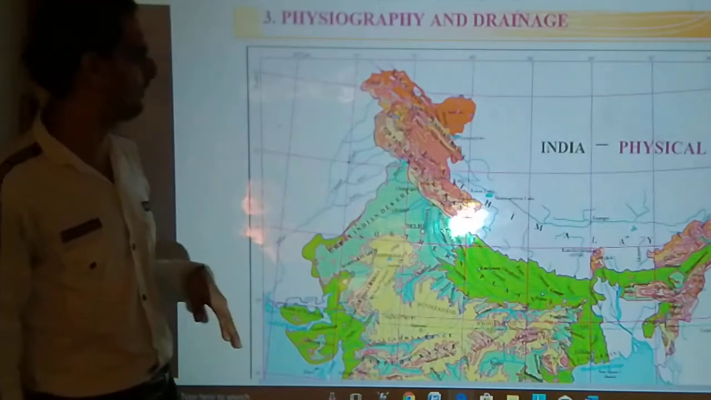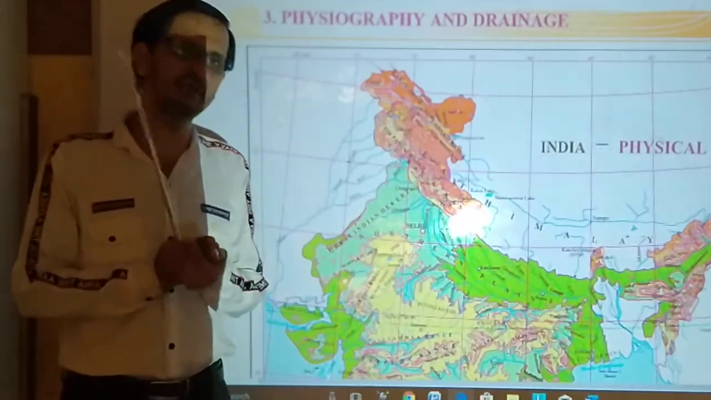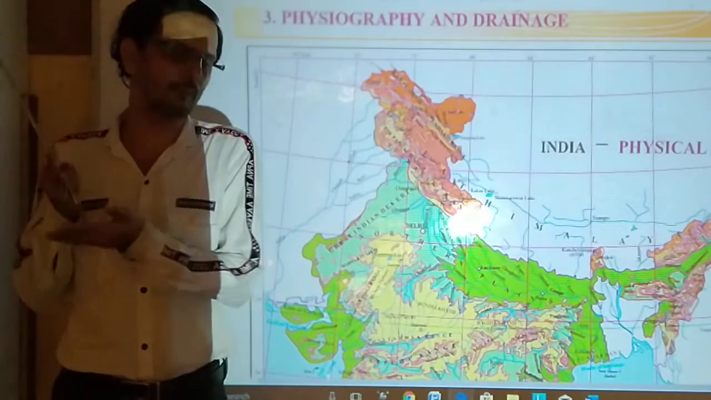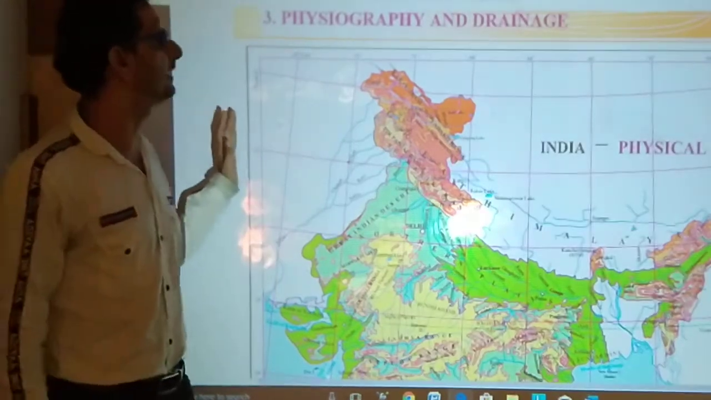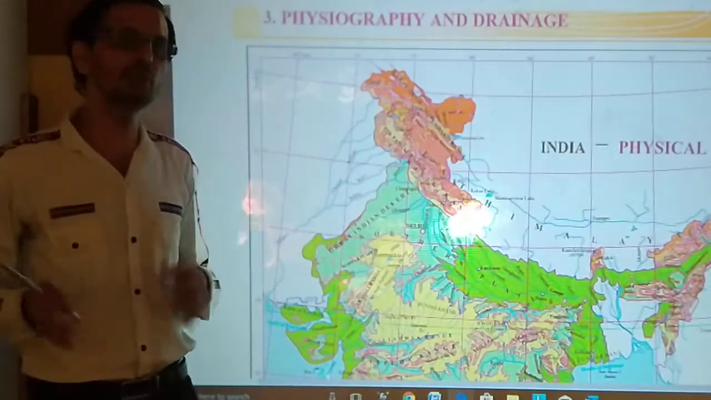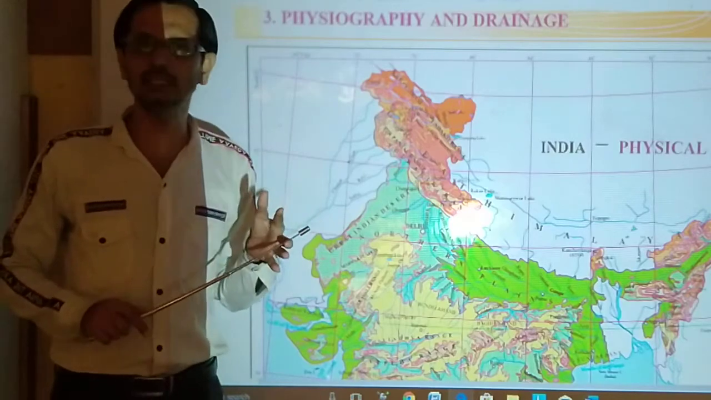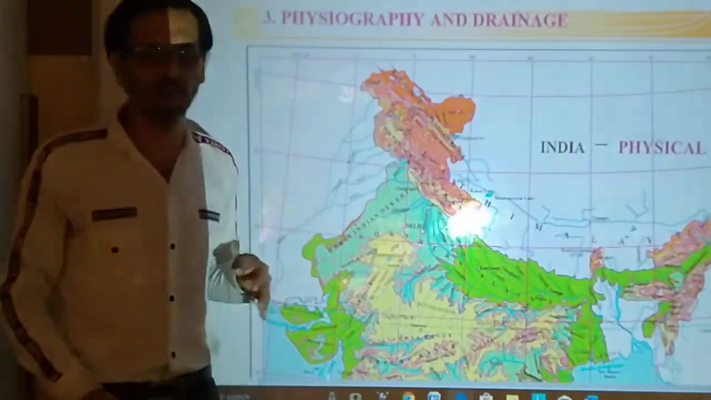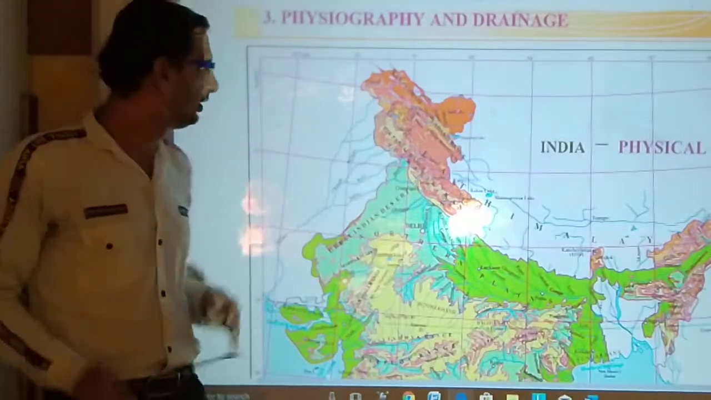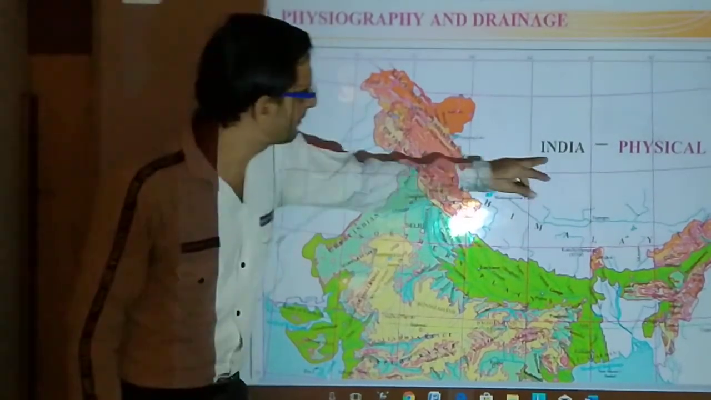You can see the map of India, and obviously you have to study the physical map of India and the physical map of Brazil. When you study this lesson on your own, you must have two maps, one of India and one of Brazil, and it must be a physical map, not a political map. So you can see the India physical map over here.